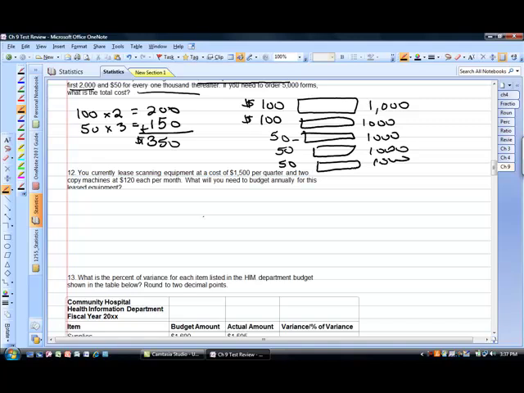We need to budget annually for this leased equipment. Okay, per quarter, how many quarters are there in a year? There are 4 quarters in a year, correct? So we take this $1,500, multiply it by 4, and that gives us $6,000 that we're spending for this a year.